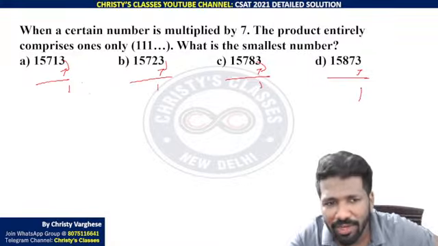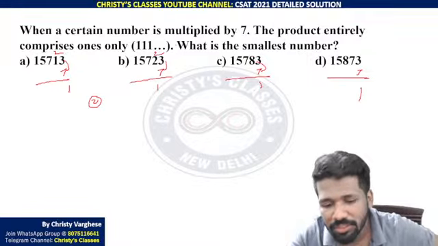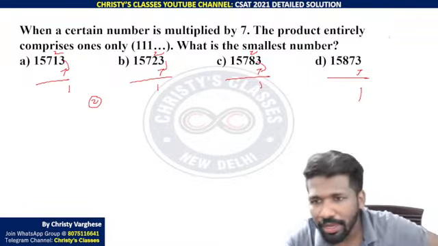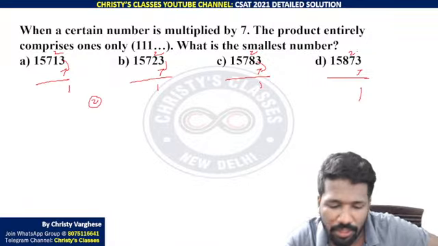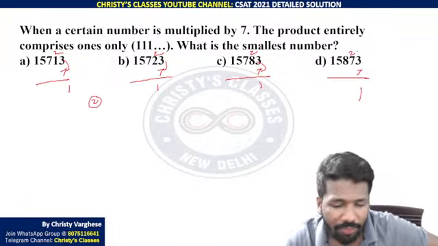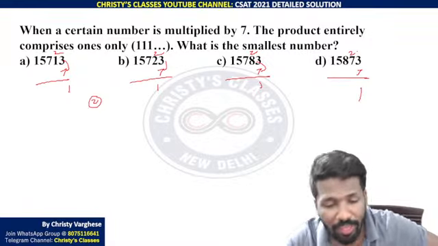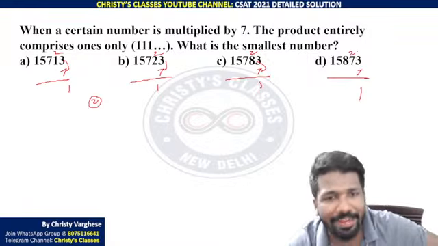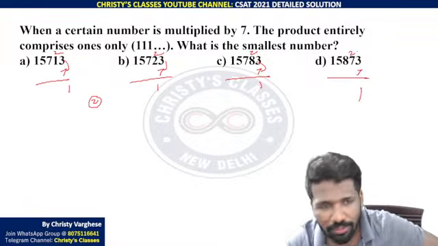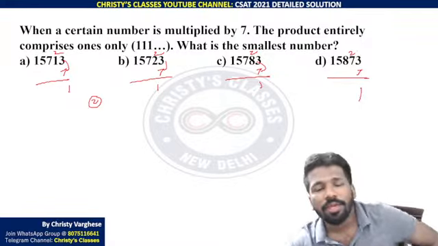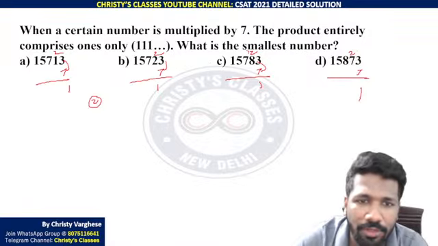But 3 into 7 is 21, carryover is 2. So there is a carryover in each. Carryover will be there. No calculator, most exams do not allow it. See, in the UPSC exam calculator is not allowed at all. If you are preparing for the GATE exam, a virtual calculator is allowed. If you are preparing for the CSIR exam, a virtual calculator is not allowed. So most of the exams do not allow a virtual calculator nowadays. Okay, so anyway, 2 should be the carryover.